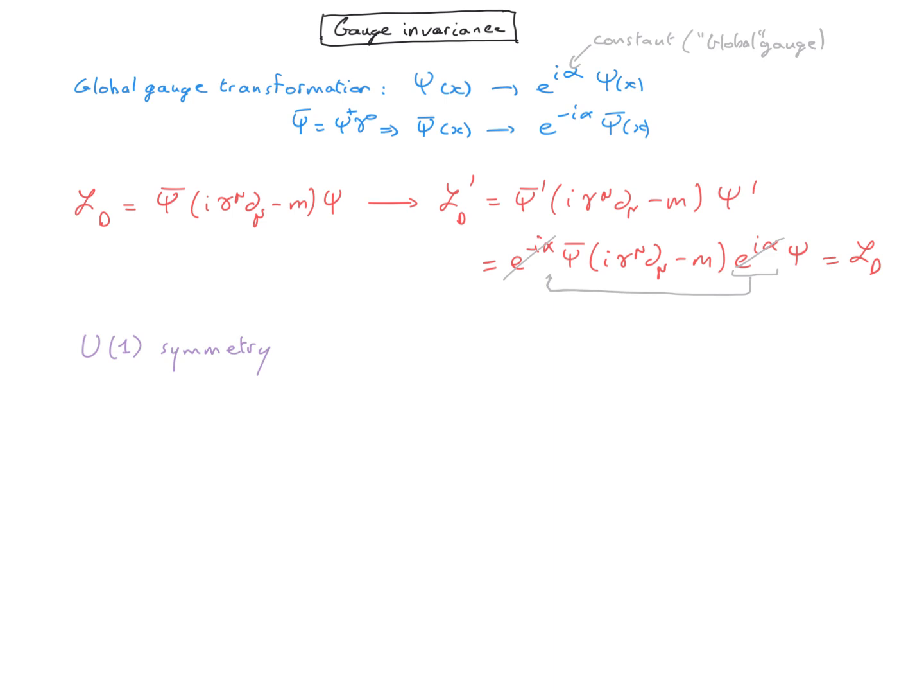So that's a very simple transformation, and therefore a very simple symmetry, which is usually obvious in any system. However, this is true for the case of global gauge transformation, where alpha is a constant. We are now looking at the case of local gauge transformation, where alpha is a function of space-time.